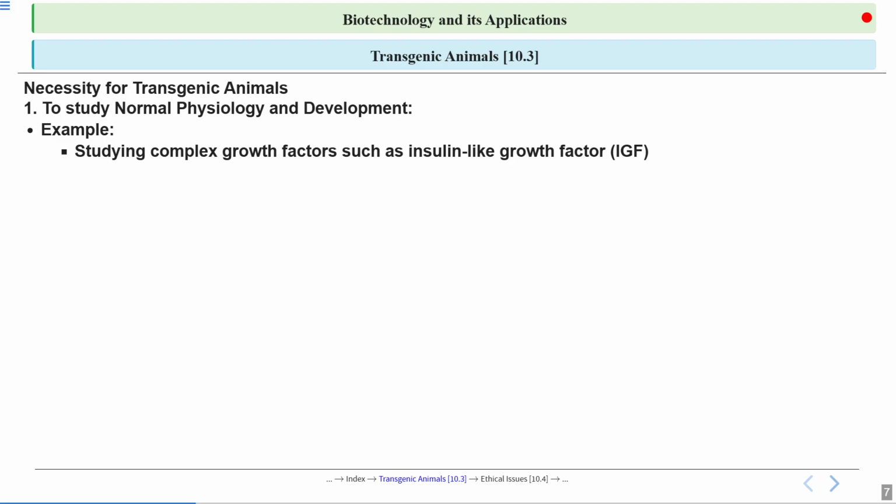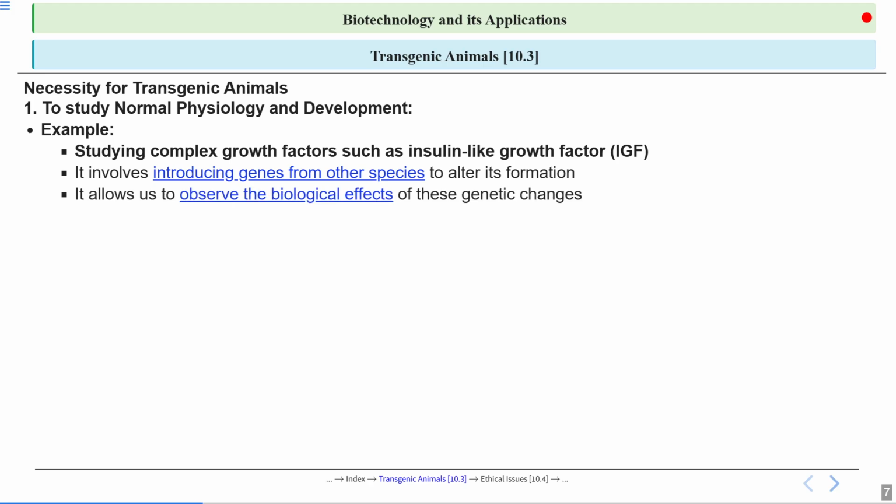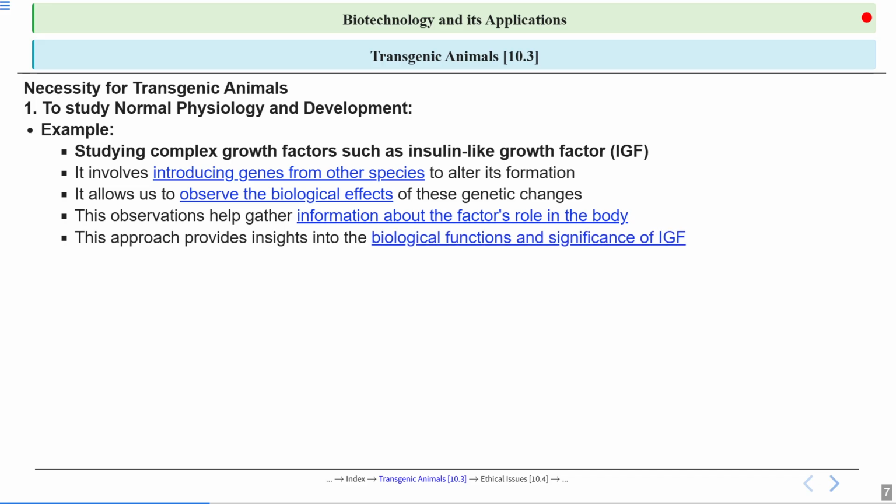Our body has a complex growth factor which we call insulin-like growth factor, IGF. It involves introducing genes from other species to alter its formation. It allows us to observe the biological effect of these genetic changes. These observations help gather information about the factor's role in the body. This approach provides insight into the biological functions and significance of IGF.